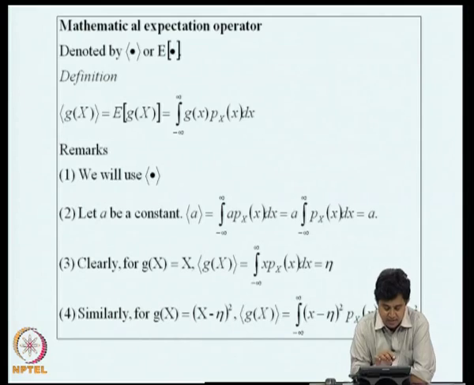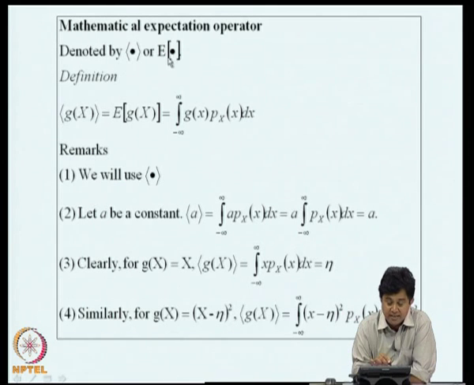The generalization of the notion of mean and variance can be seen by defining what is known as an expectation operator. We consider x to be a random variable with a given probability density function Px of x and consider the function g of x. We call this quantity the expected value of g of x. One can use two notations to write this.